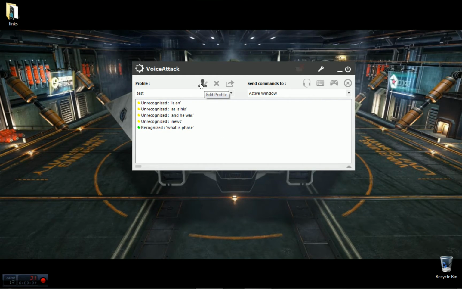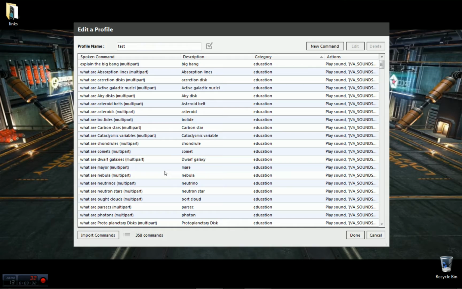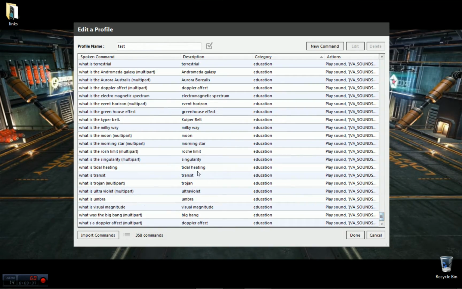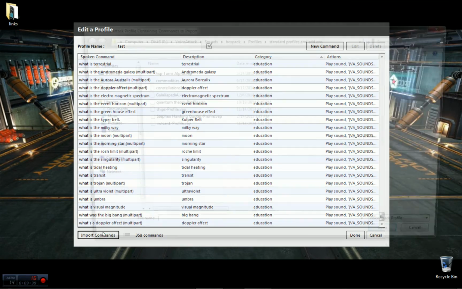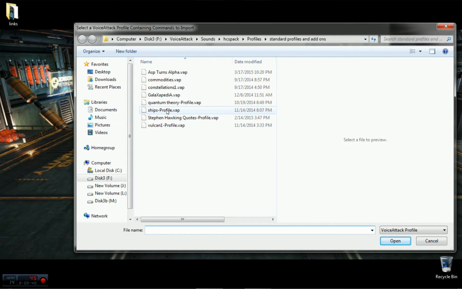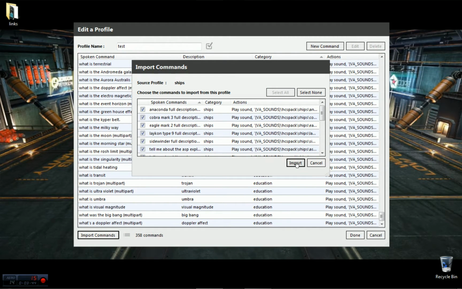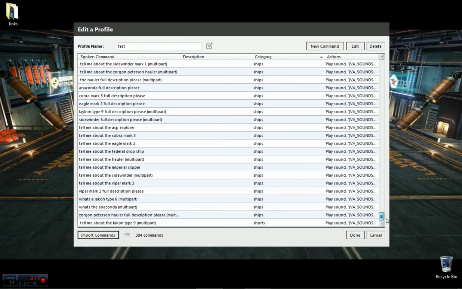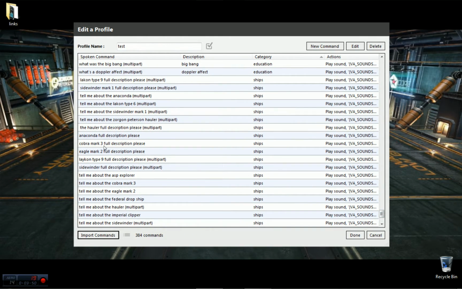Let's go back into it. Okay, and you can see there's a lot of them in there. So let's import some more commands. Import. Let's get some of the ship profiles. We'll import all of those. And here's all the ships. So we can say